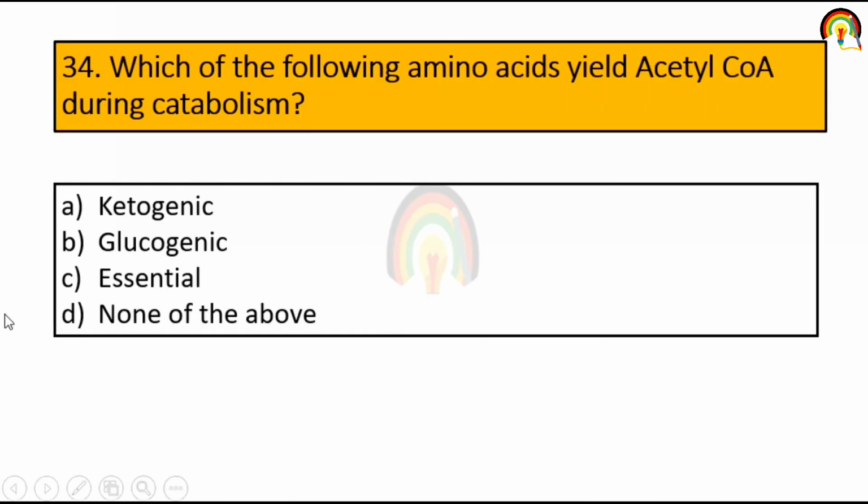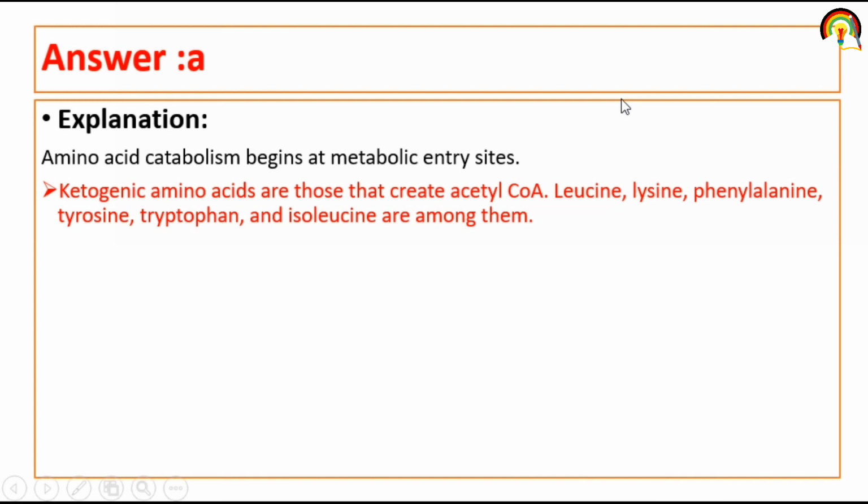Which of the following amino acids yields acetyl coenzyme A during catabolism? So it's a ketogenic amino acid. Amino acid catabolism begins at a metabolic entry site. Ketogenic amino acids are those that create acetyl coenzyme A. So leucine, lysine, phenylalanine, tyrosine, tryptophan and isoleucine are among them.